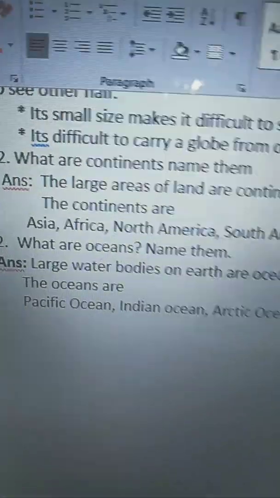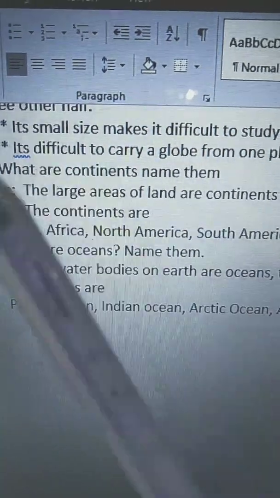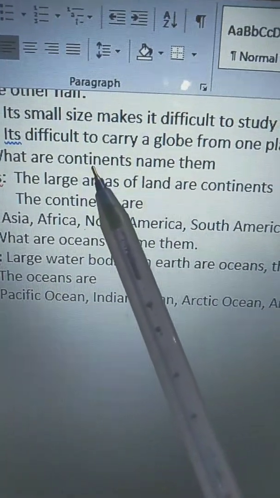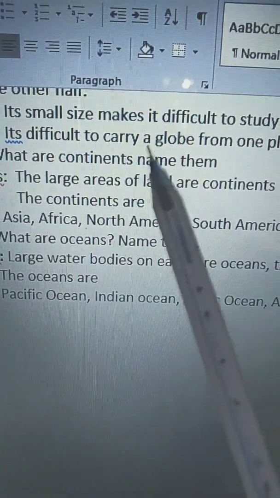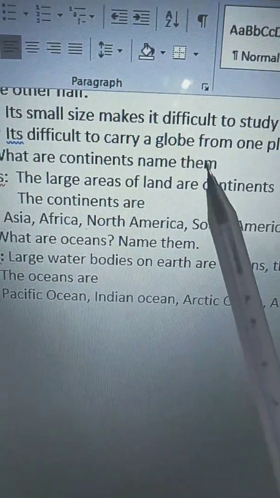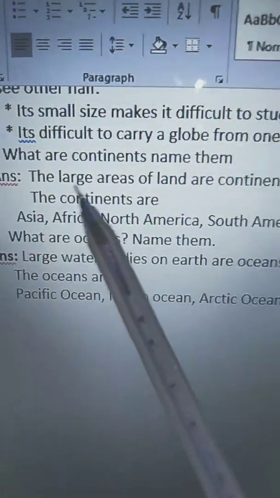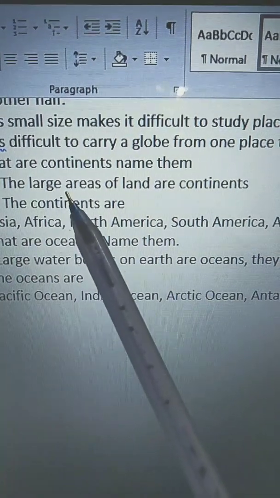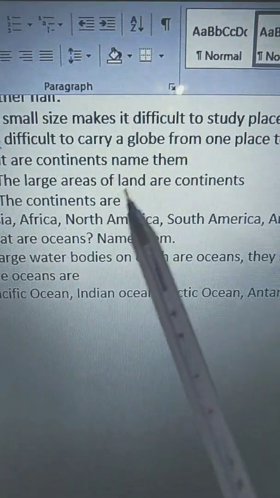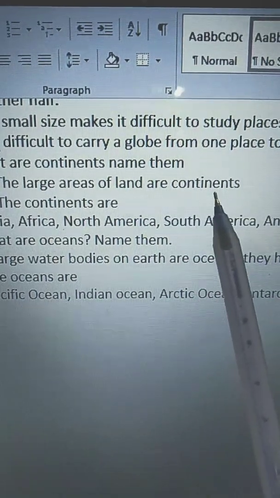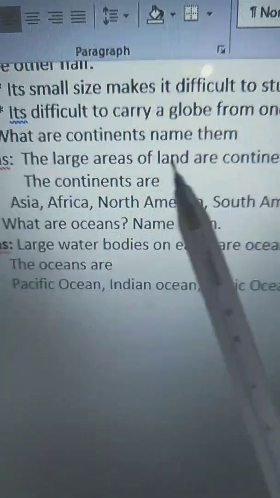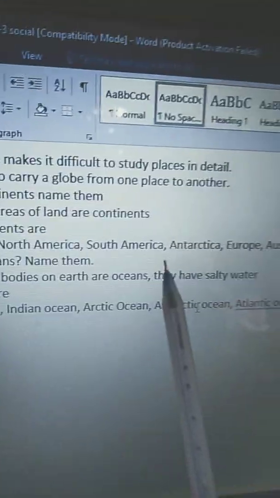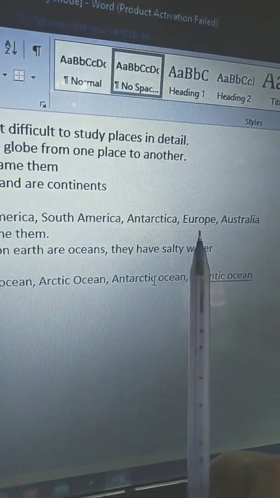And the second question, what are the continents? Name them. W-H-A-T, what, continents, C-O-N-T-I-N-E-N-T-S, name them, N-A-M-E, T-H-E-M, them. And the answer is, the large areas of land are continents. Large, areas of land are continents.